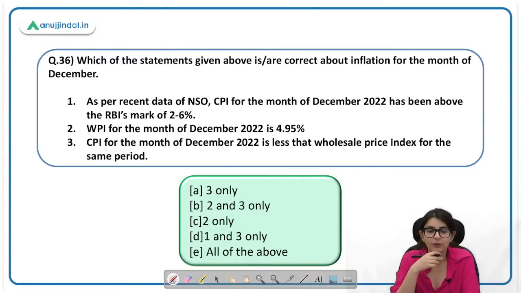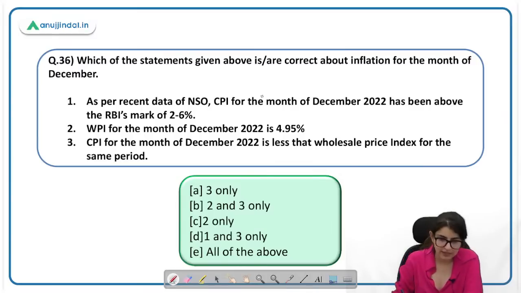Which of the following statements is correct about inflation? Now you have to find out the correct statement about inflation for the month of December. The December data is not important for us, but I'll still answer this question. What is going to be important is the month of May, because May data came out in June. As per the recent data of NSO, CPI for the month of December has been above the RBI's mark.